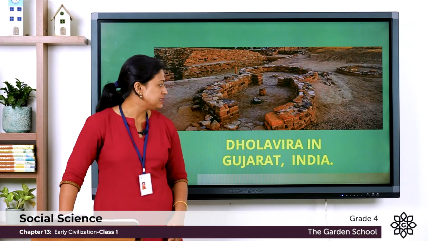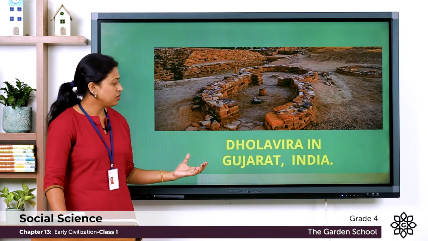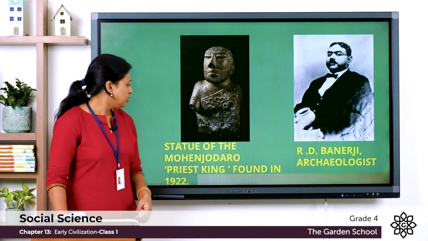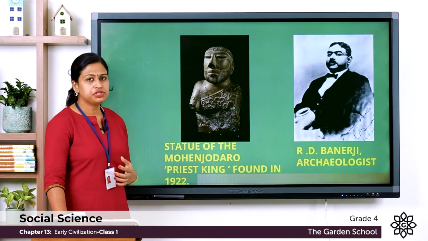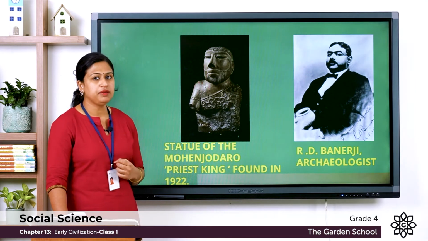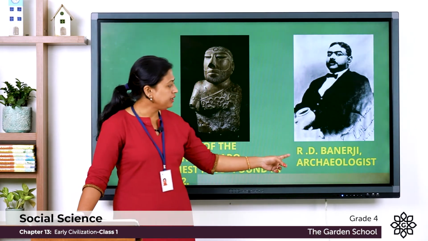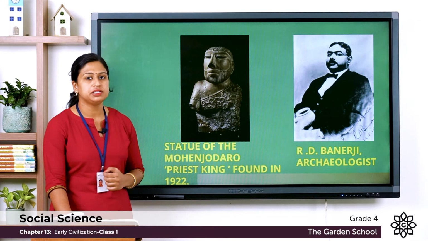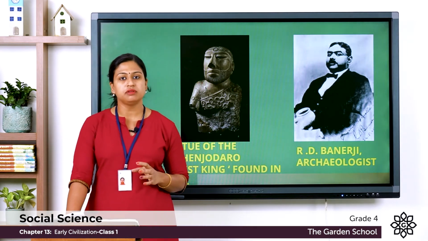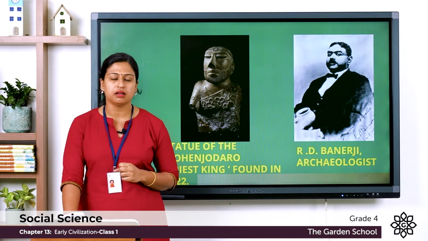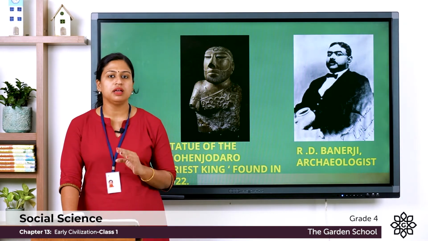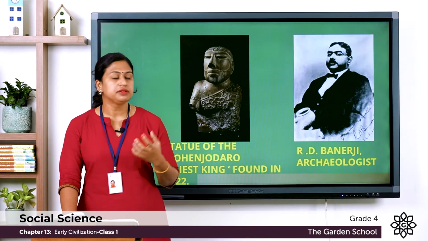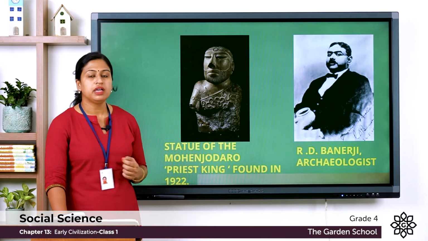So here you can see a site of Dholavira in Gujarat in India. This is a statue from Mohenjo-daro, the priest king, which was found by R.D. Banerjee. He was an Indian archaeologist, in the year 1922. So he was an officer of Archaeological Survey of India. Archaeological Survey of India is an organization to study, to research and to protect these cultural sites of India.